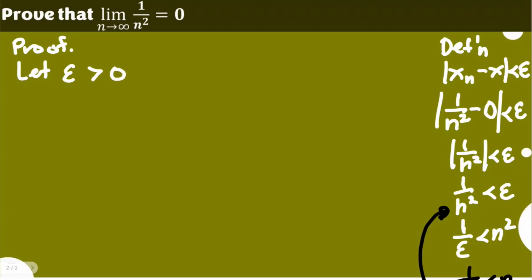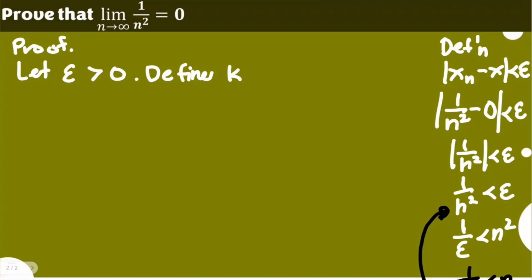In the previous video on the sequence 1 over n, we were able to invoke the Archimedean property because that was applicable there. But here, let us take another method, as we are going to define or introduce a certain k, because that's part of the definition.